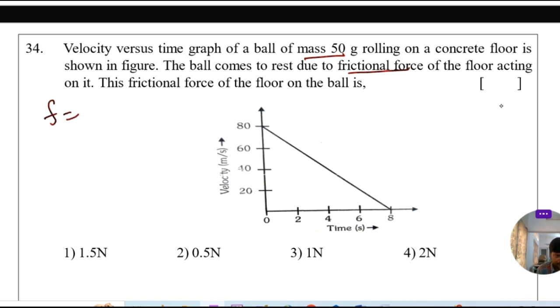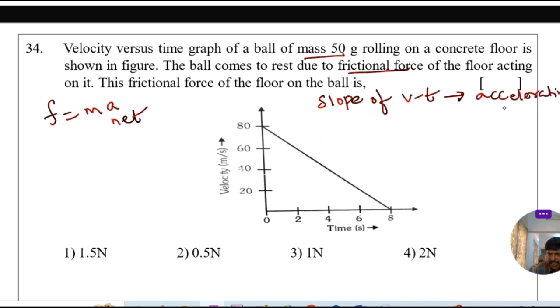According to Newton's second law of motion, net force equal to mass into net acceleration. Here, velocity time graph. Already we know very well, slope of velocity time graph gives acceleration. So here slope is equal to acceleration.